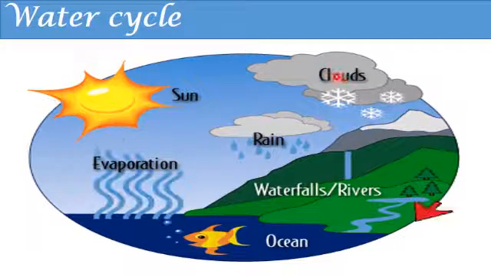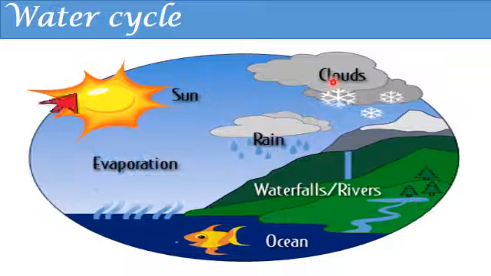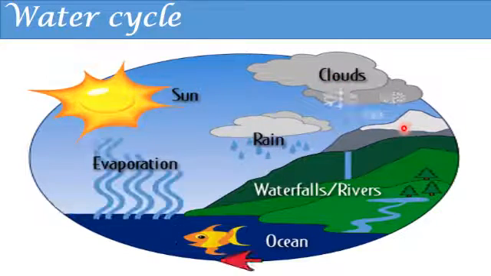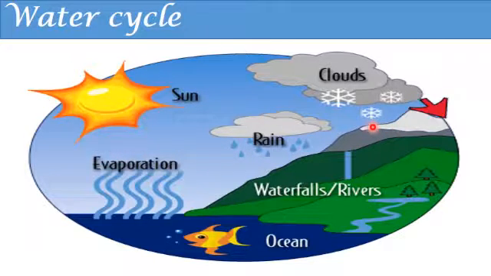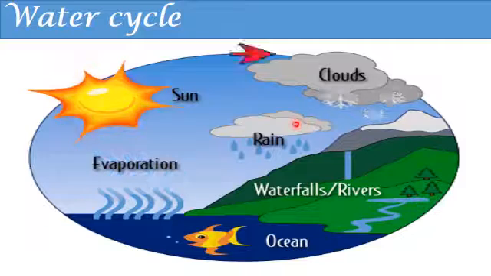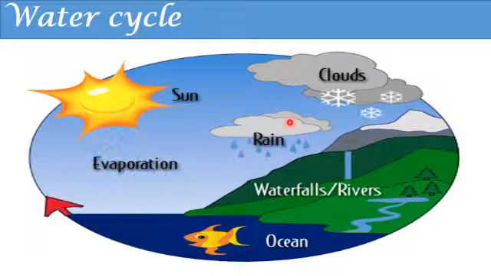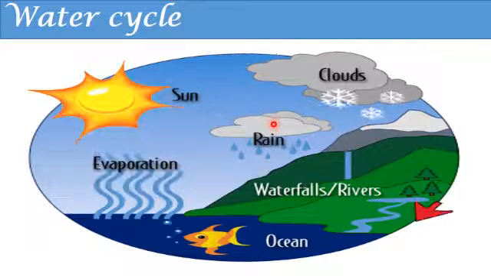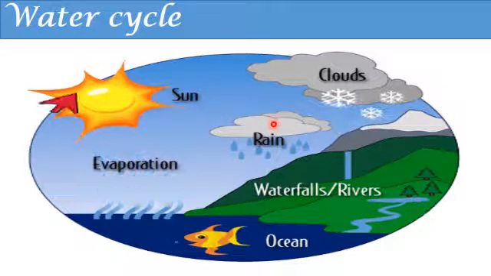These clouds contain millions of tiny drops of water. When clouds cool as they pass over a mountain, here you can see the mountain, the tiny drops of water join up to form bigger drops of water. These bigger drops of water are too heavy to float in the air. So they fall to the ground as rain.